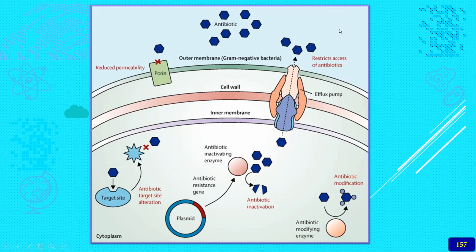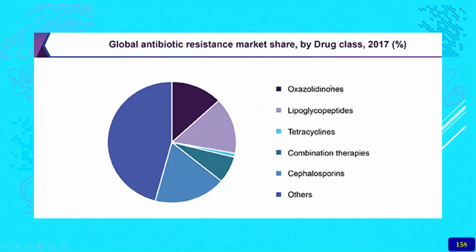And there are certain antibiotic modifying enzymes which change the structure and add some other new material to the antimicrobial drug and change its activity. So these are all the ways it is going to change the sensitivity pattern of the bacteria. So there is a resistance, of course. This is just for general knowledge.